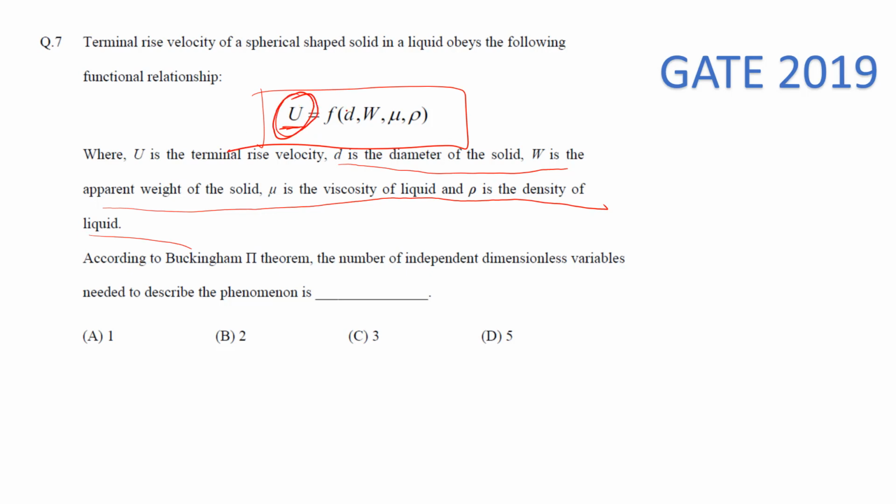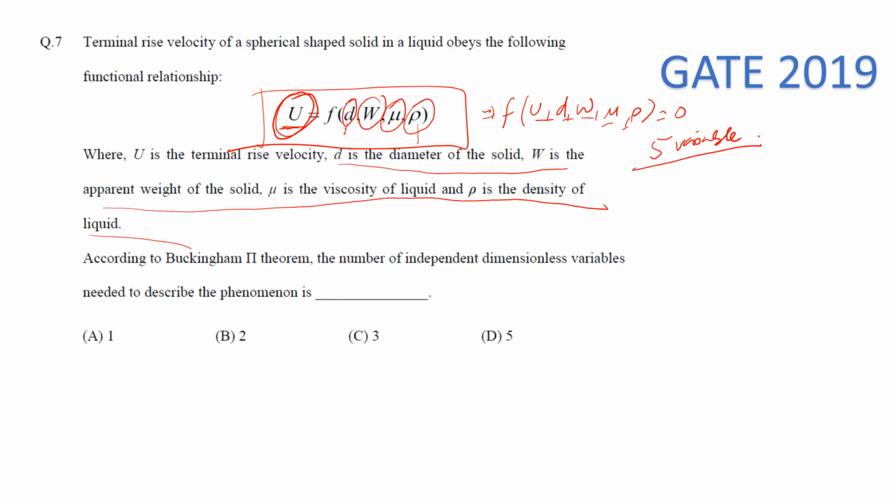Velocity is one variable, diameter, w is the apparent weight, mu is the viscosity, and rho is the density. So we can write this function as a function of u, d, w, mu, rho equal to 0. That means there are 5 variables, right?